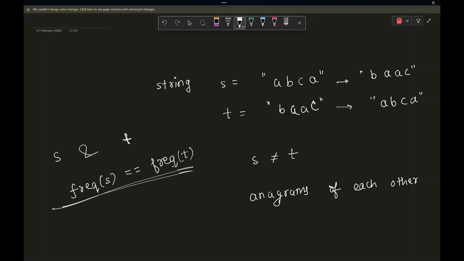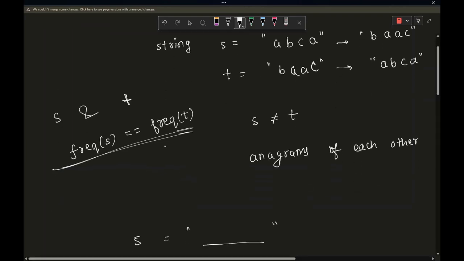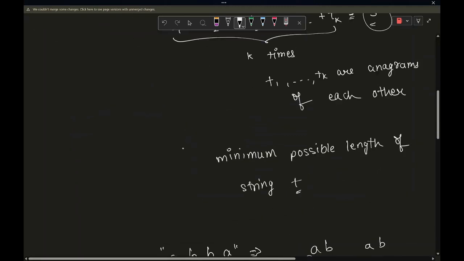If both of these things are equal, then in that case s and t are anagrams, otherwise they are not. This is a very standard thing, and it is pretty obvious. If the frequencies of all the characters are equal to each other, then obviously you can just rearrange the elements in such a way that string s can be rearranged to become t. And in case the frequencies of any of the characters are not equal, then it is obviously not possible to rearrange string s to make it equal to string t.